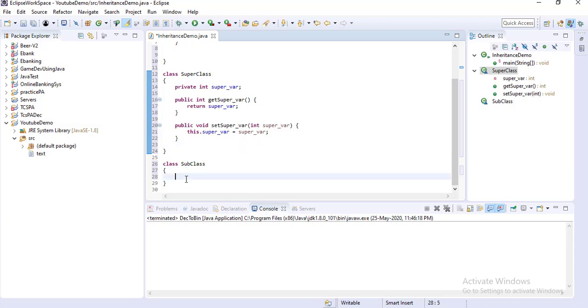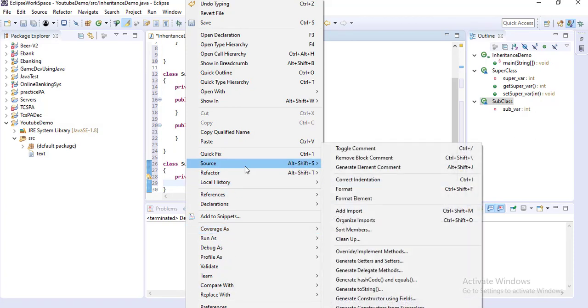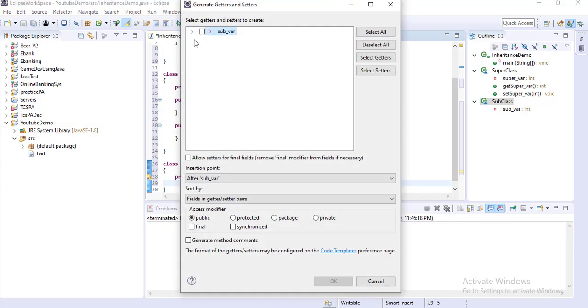Similarly, in the subclass I am writing one private int, and I am giving it the name sub_variable. Here also I am writing the setter and getter methods: go to Source and generate getters and setters for the sub variable.